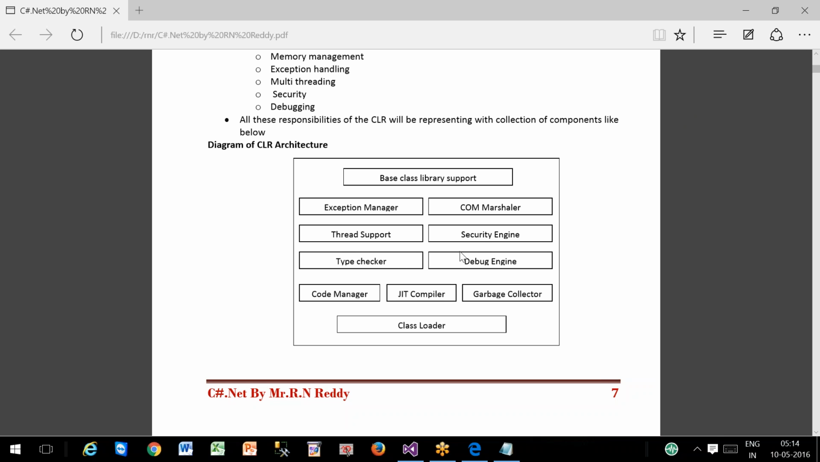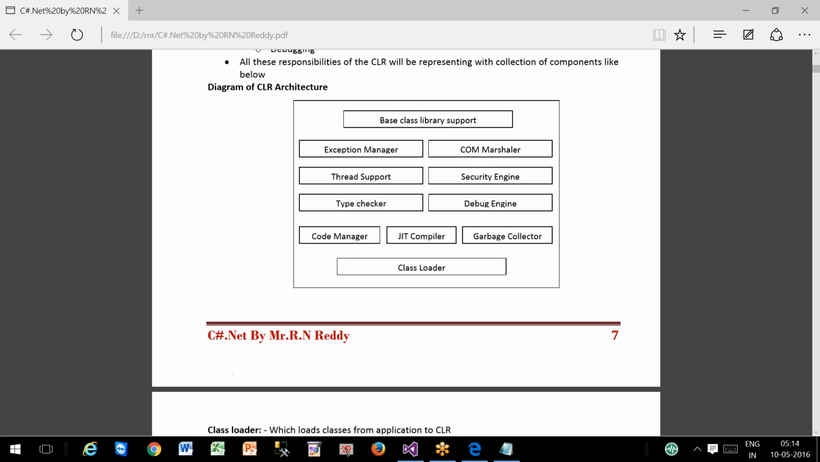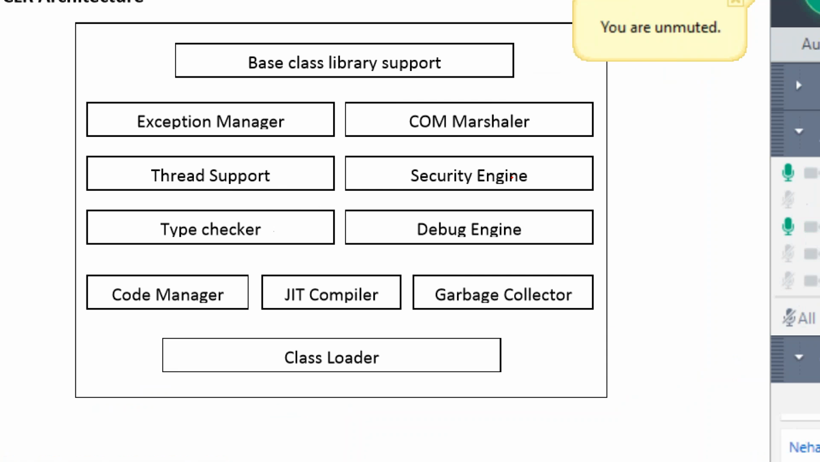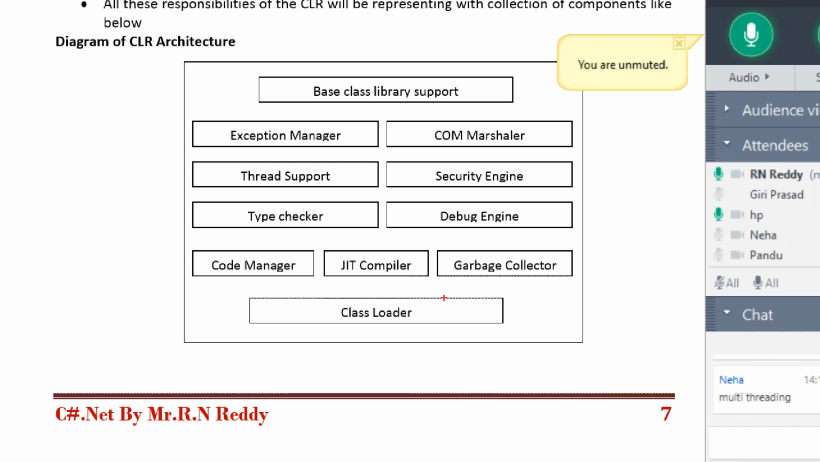Now, guys, you can observe. Let's recall the class loader. What does the class loader do? It loads the classes from the applications to the code manager. What will the code manager do? It manages the code during execution. The compiler, what will it do? It will convert.